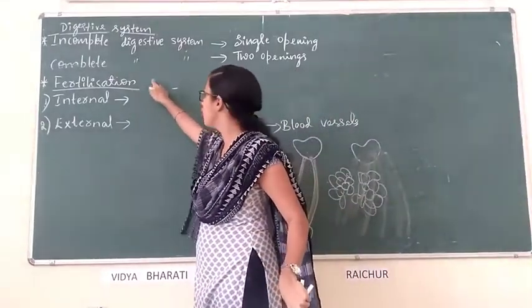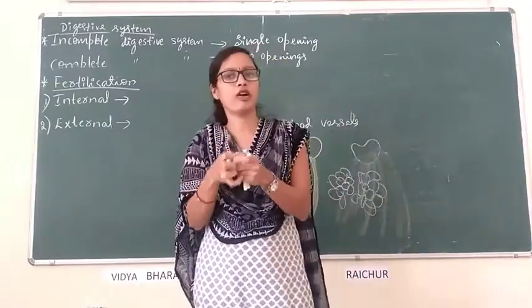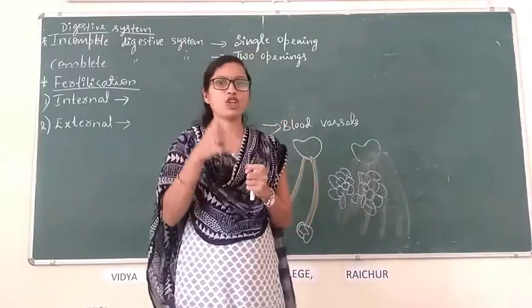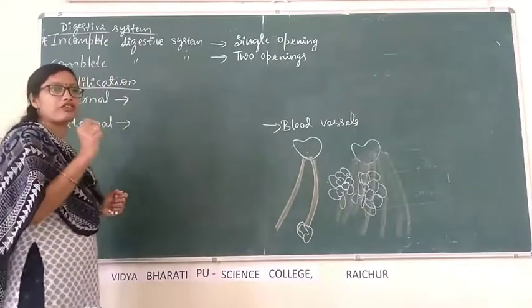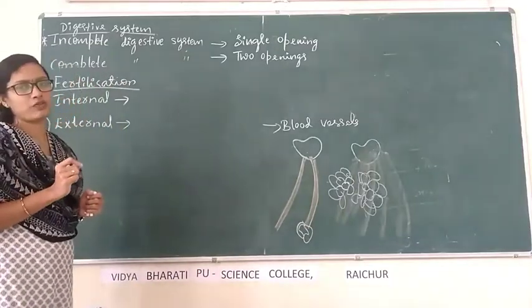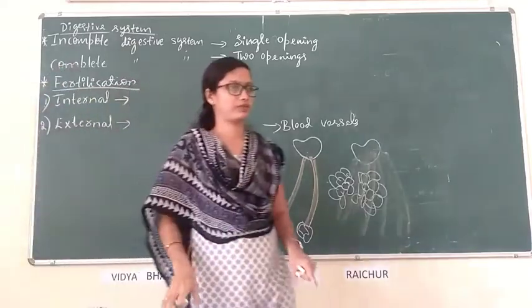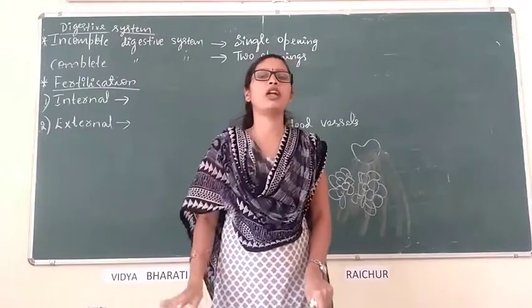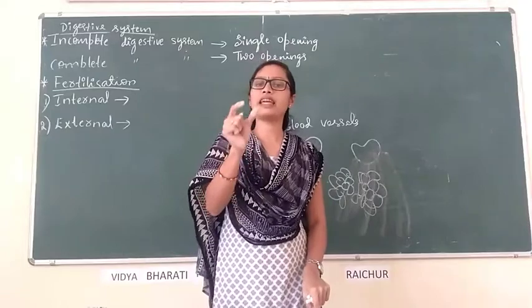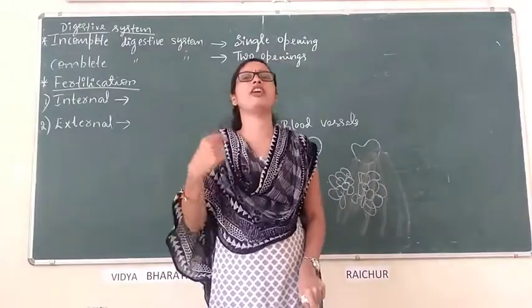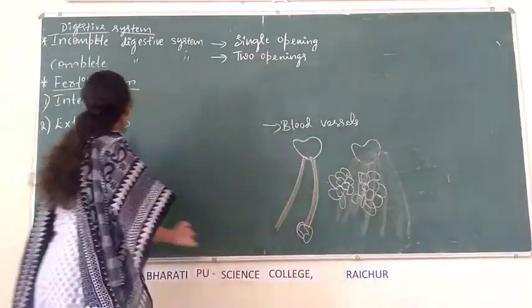The process of fusion of egg and sperm, or female and male gamete, is called fertilization. Suppose the fusion of male and female gamete, sperm and egg, takes place inside the female body. Then it is called internal fertilization.